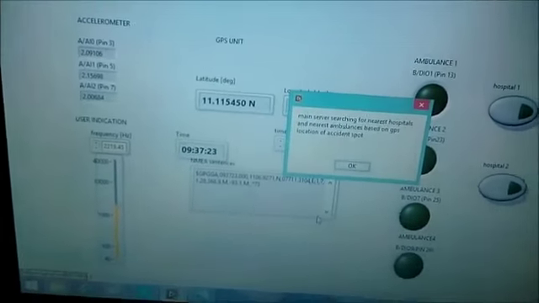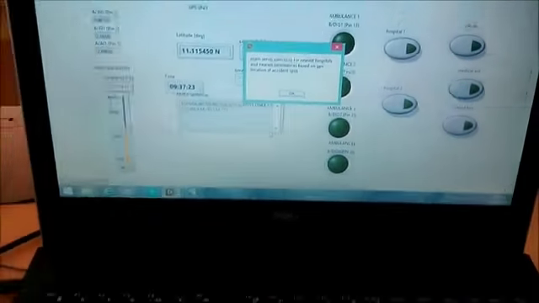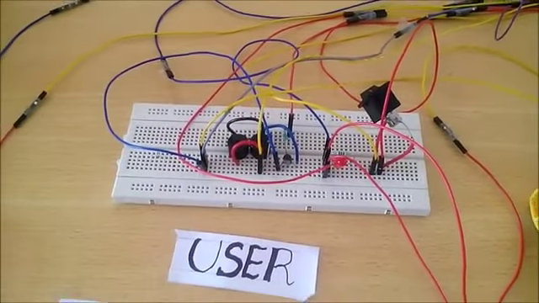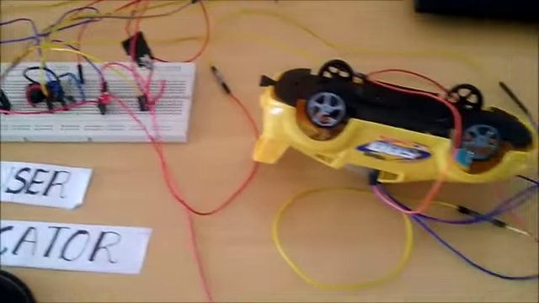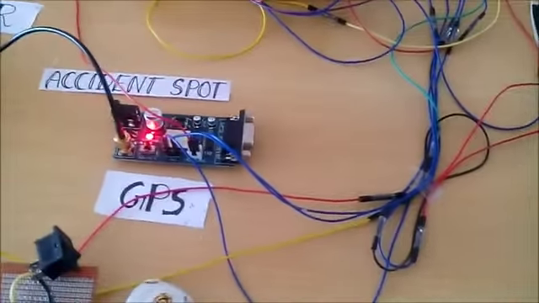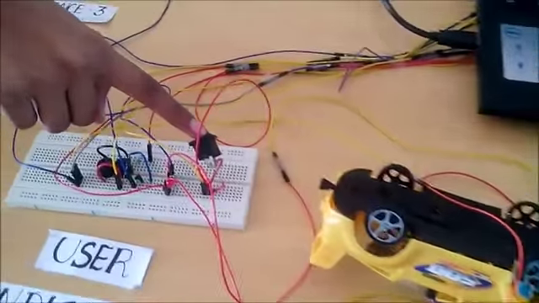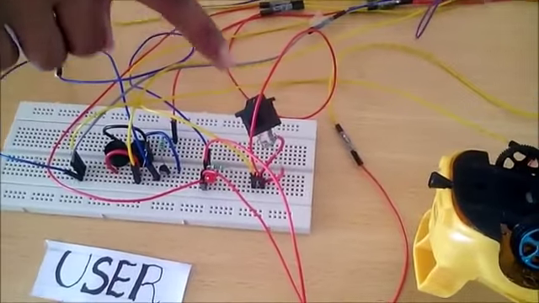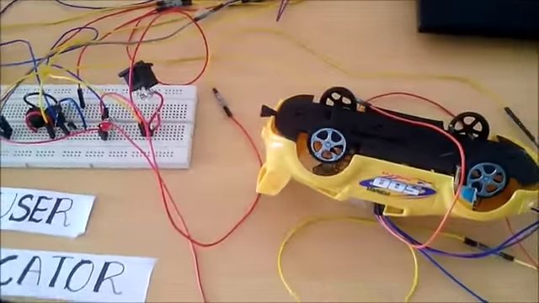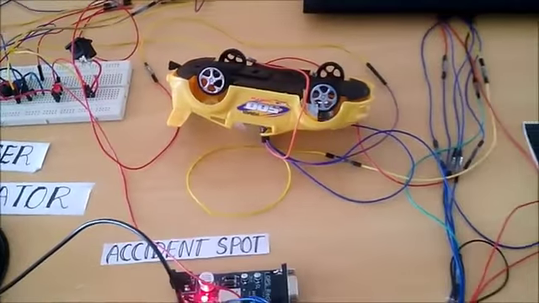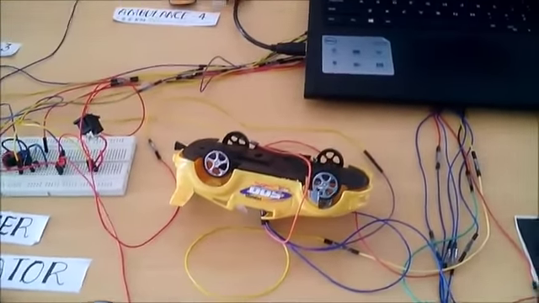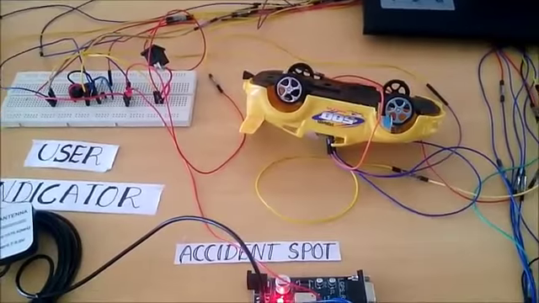Once the accident occurs, the buzzer fitted in the accident vehicle starts producing sound. This sound acts as an alarm for the victim to realize that AARS is fitted in the vehicle. If it was a minor accident and the patient was conscious, then they could switch off the buzzer using the user interface switch fitted in the vehicle. Once the buzzer is switched off, the entire AARS operation will quit. Otherwise, if the patient is unconscious, the AARS operation begins.